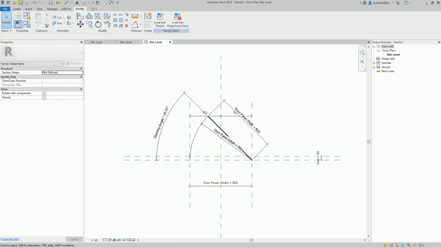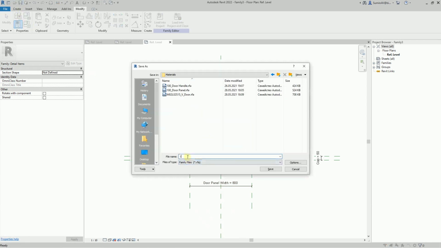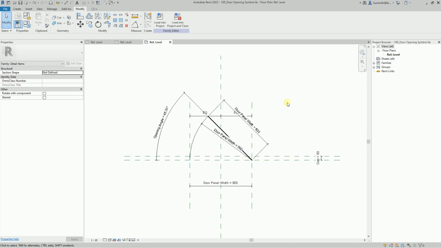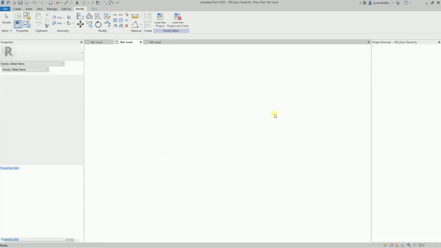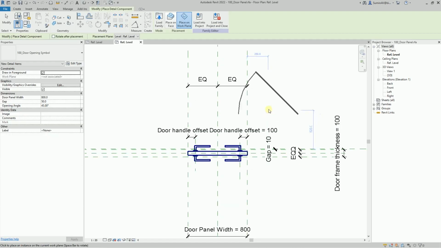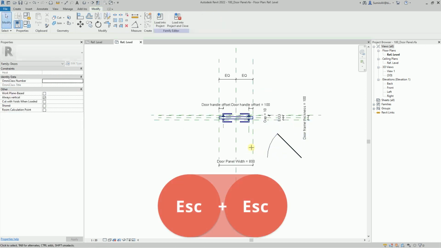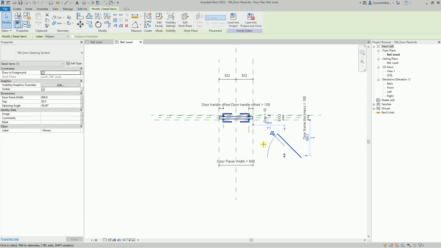Let's save the family. I will call it 100 door opening symbol. Next, load this family into the door panel family. Let's place the instance in an arbitrary position. Let's link the instance parameters to the parent family parameters. Let's start with the gap. And do the same with the door panel width.